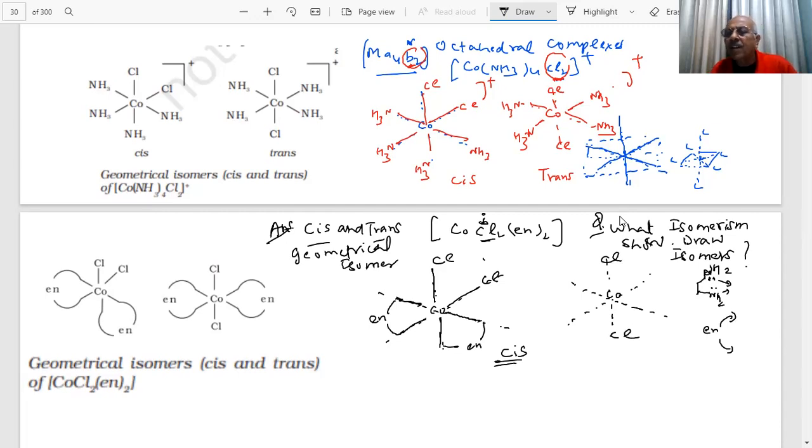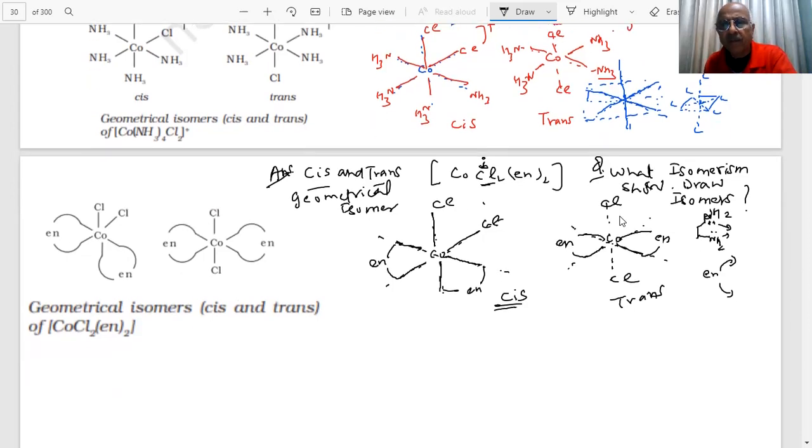So they are opposite to each other. When they are opposite, what is that? Trans. So what will be then En? I will put En and close this. This is our trans isomer. Clear? So easy to draw cis and trans geometrical isomer, students, in the exam.